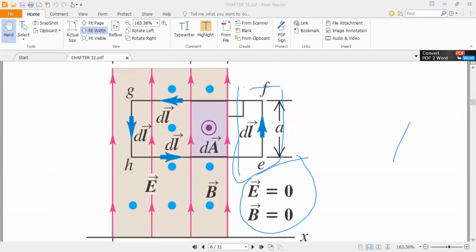If you calculate the electric field E dot dl for the four paths, one path is EF, then GF, GH and HE, means you will calculate four integrals. E dot dl means E dot dl from E to F.